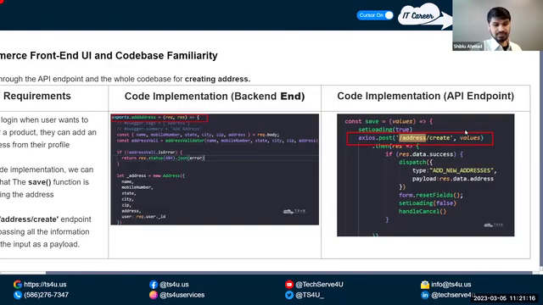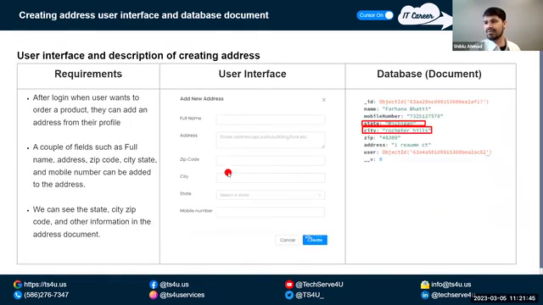See? And now there is another one, creating an address. Of course, as a buyer, I may have multiple addresses, right? When you buy a product from Amazon, you can send it to your address or to anybody's address. So we give the functionality to the users that they can create multiple addresses. That's the backend API logic, and that's the field you are passing, and that's the front end consumption. And here is the user interface, what the front end shows the users, and that's actually the database information. See, all the user stories work the same way.